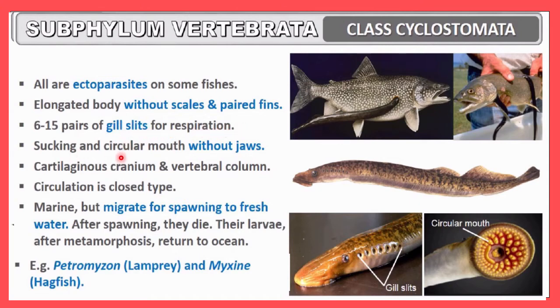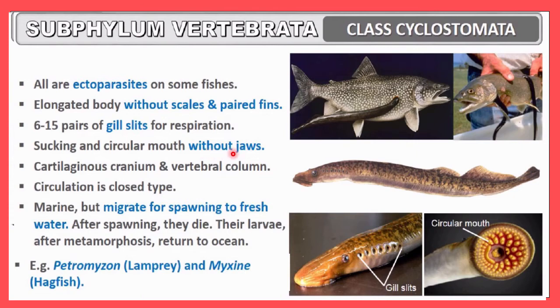Now, the sucking and circular mouth is the very important unique feature of this class. The name Cyclostomata comes just because of this circular mouth. Cyclo means circular, and stomata means mouth, here without jaws.